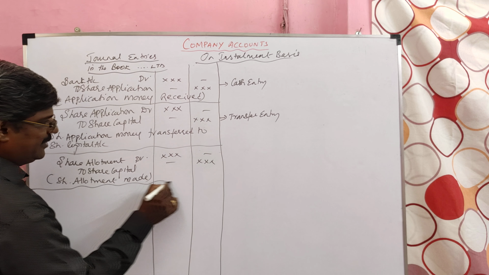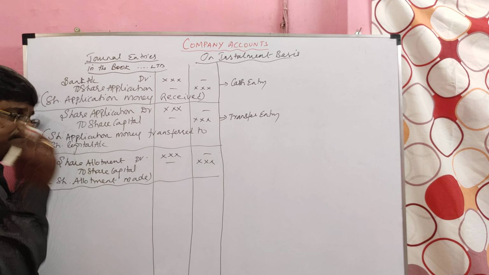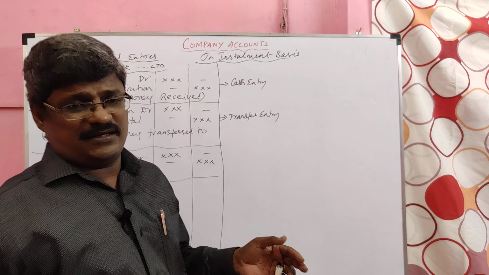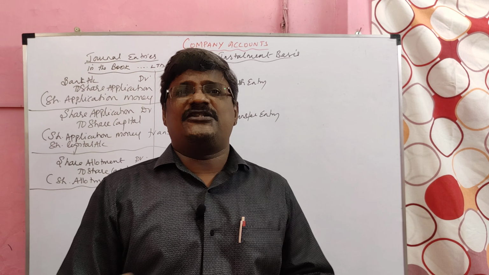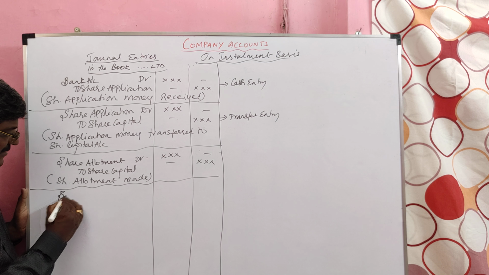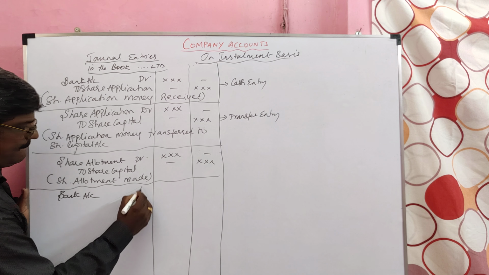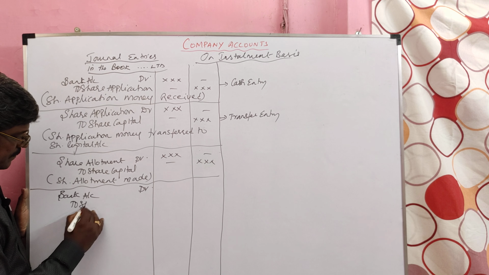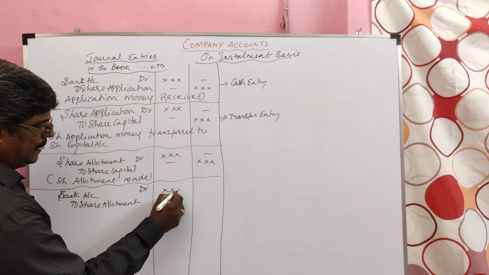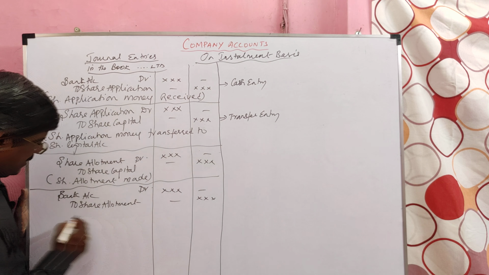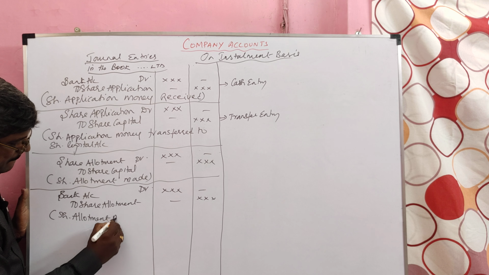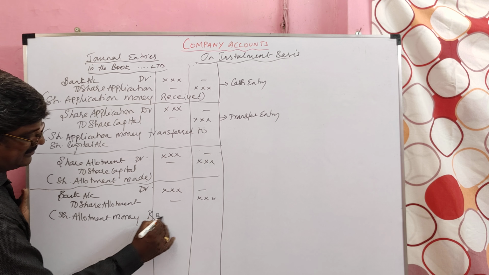Here share allotment made means the company sends letters to all the shareholders regarding the payment of share allotment money, that share allotment money we are now going to collect. The entry is bank account debit to share allotment. Narration: share allotment money received.